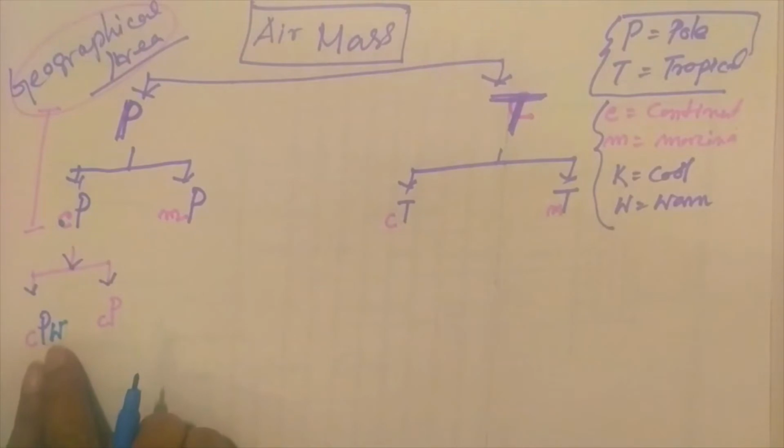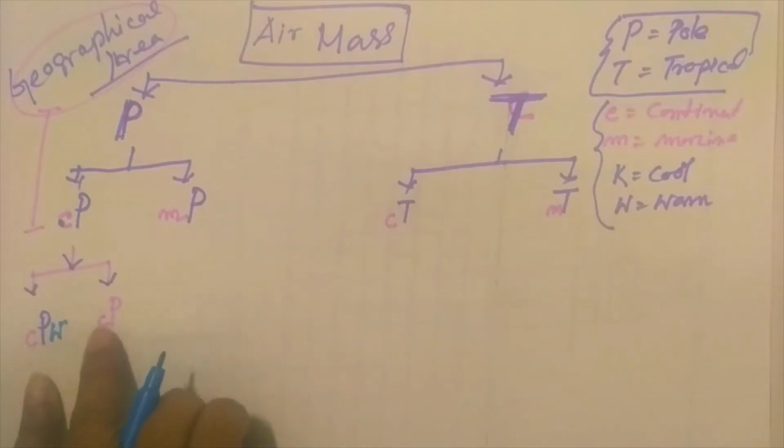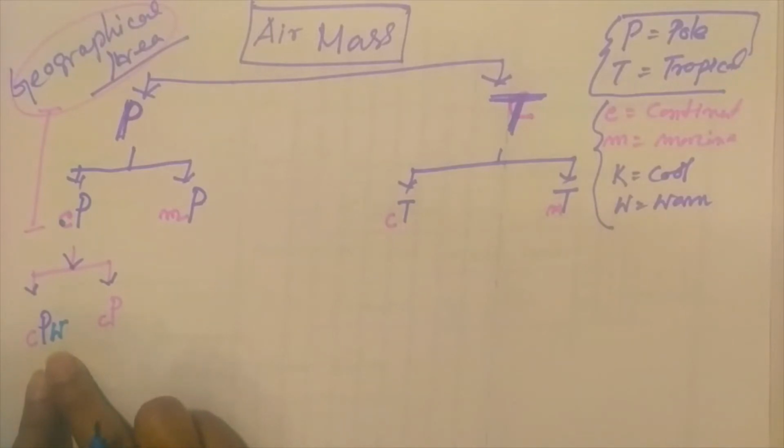Continental polar air masses may get warm from below. I will discuss later how it gets warm from below. Suppose an air mass is developed in Siberia, at 80 degrees north latitude, and moves towards 60 to 50 degrees north. So it is coming from high latitude to low latitude, and there is an adiabatic heating process.